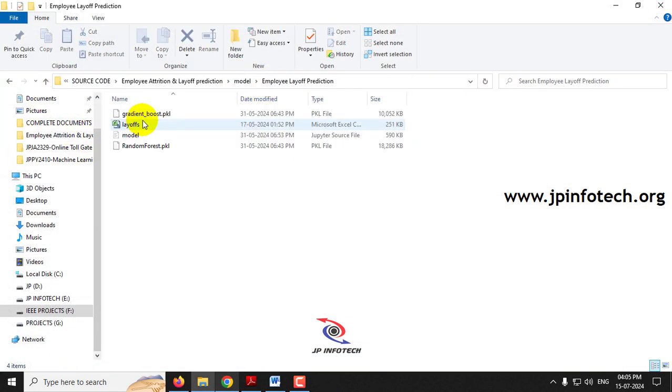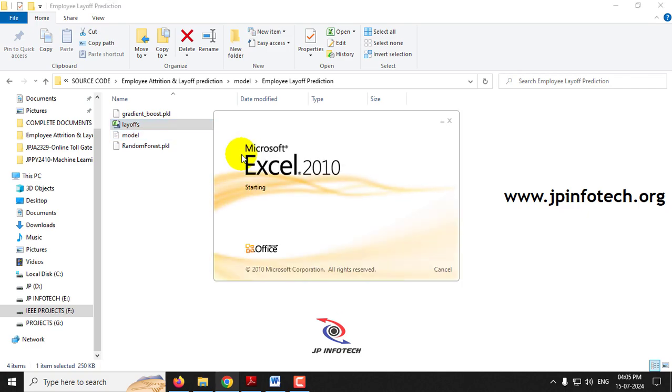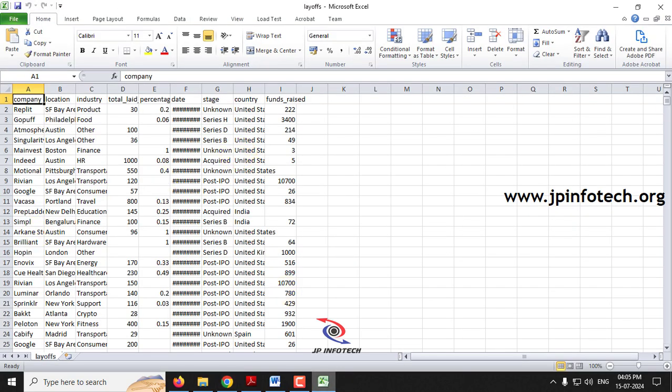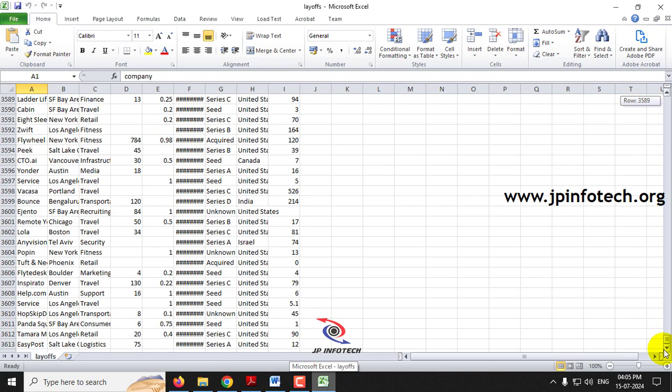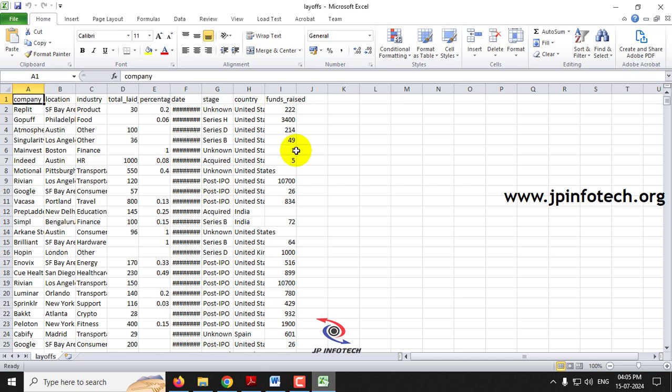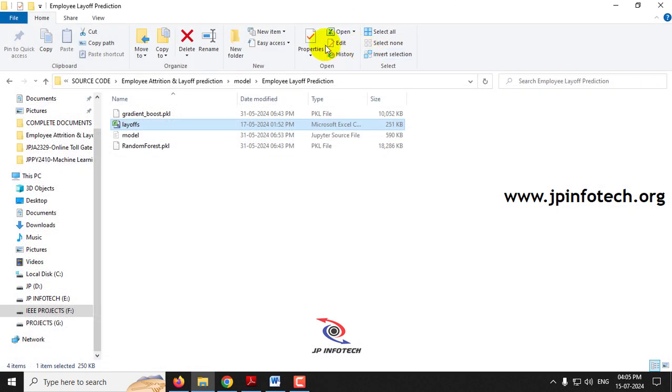And coming to the layoff prediction data set, this is the data set that we have used for the layoff prediction. It is a large data set which contains 3612 records, and the features are company, location, industry, total laid off, percentage laid off, date, stage, country, and funds. So these are the features that we are going to use for the layoff prediction.